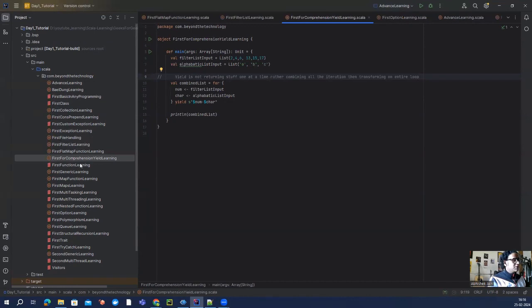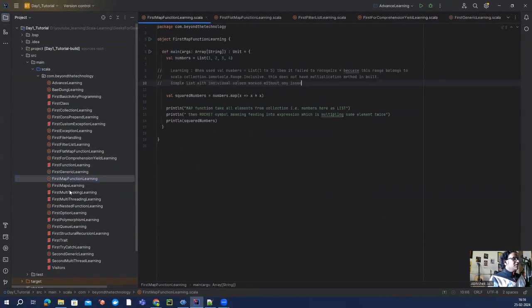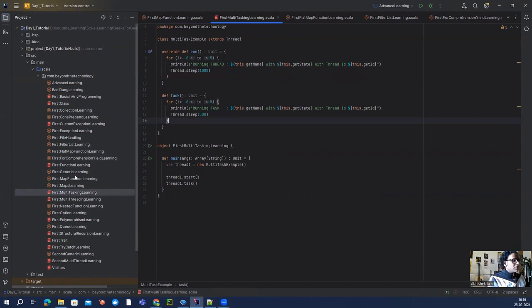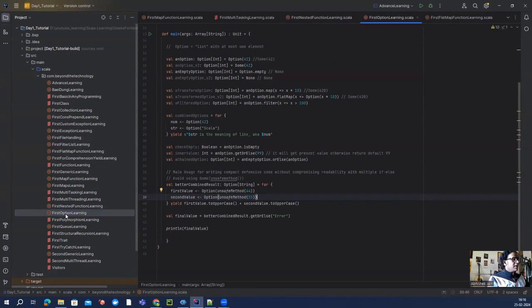I was not able to devote time, but 2 weeks back, I just thought that I should start learning it. Then generics. I tried to understand what generics are, then multi-threading, multitasking, because you can't even imagine building a system without knowing how multi-threading and multitasking work. Some simple things. And the most important thing which I figured out is this Option thing, which is new to me. At least being in Python, I never came across such a thing. Probably there is something, but I didn't use it.